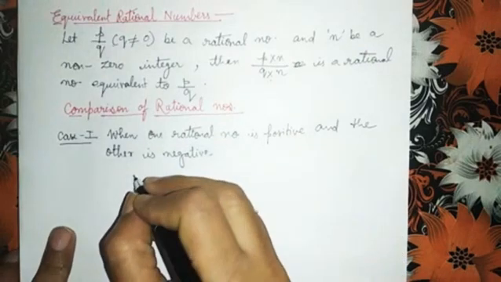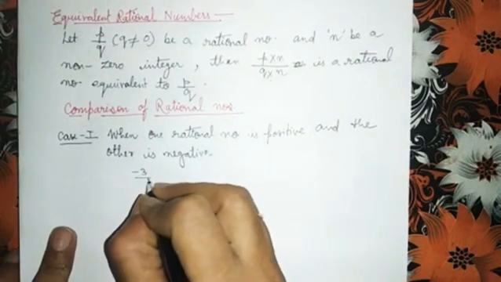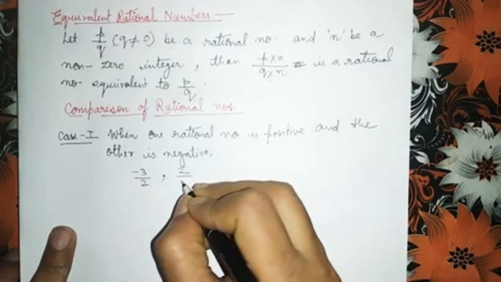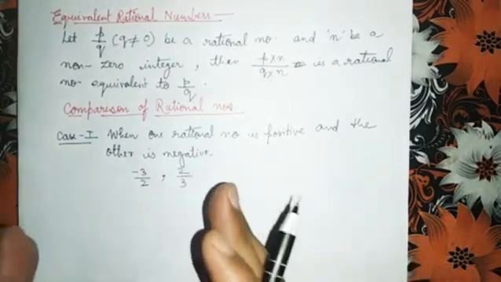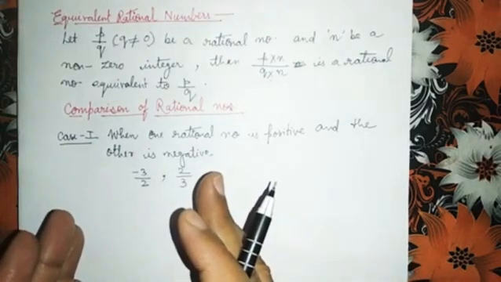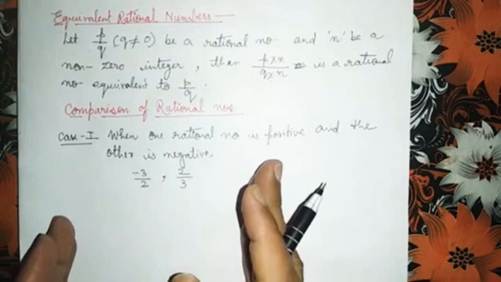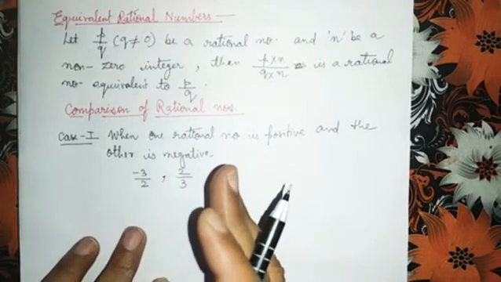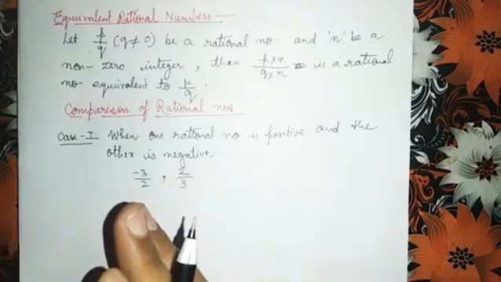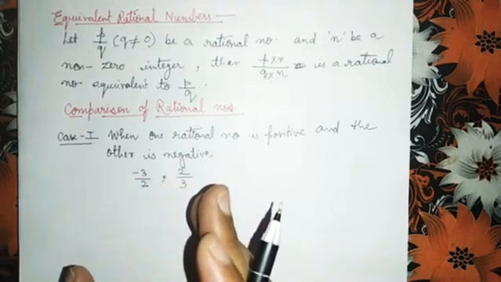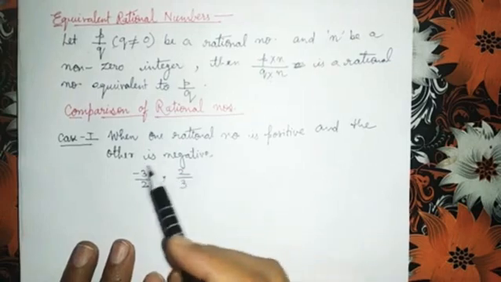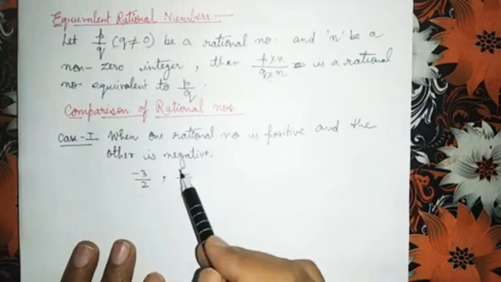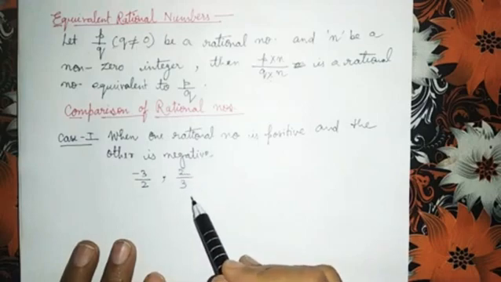Here I am writing minus 3 upon 2 and 2 upon 3. My question is which rational number is greater. First we will see which rational number is negative and which is positive. Here minus 3 by 2 is a negative rational number, and 2 upon 3 is a positive rational number.